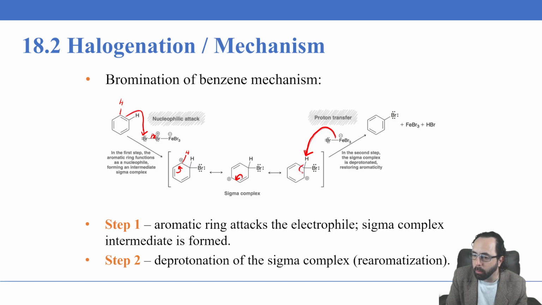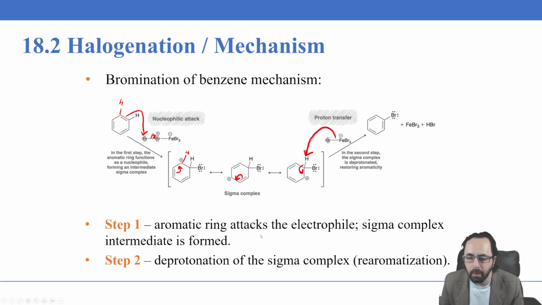Then this bond will break and we will recover our aromaticity by adding these electrons back on, and ultimately we get a stable halogenated product. Our other products are the FeBr3, which was a catalyst in this reaction and was recovered when the bond between the iron and the bromine was broken at the end, whereas it was formed at the beginning here. And we also get HBr due to this bromine being protonated.